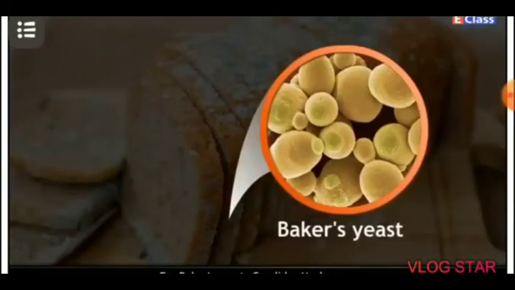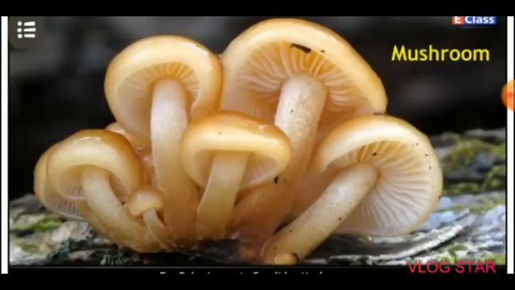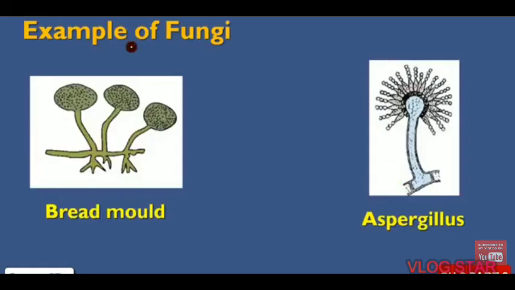Baker's yeast, candida, mushroom, bread mold, aspergillus are some of the examples of fungi.